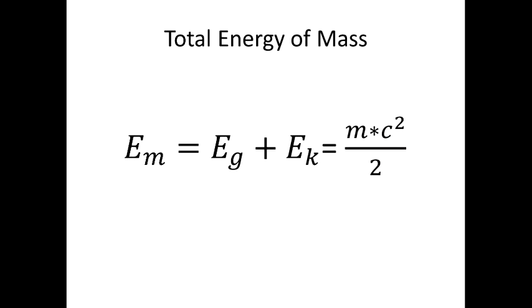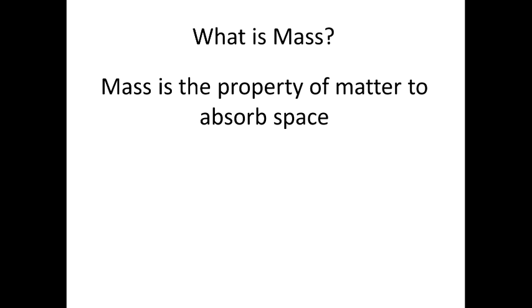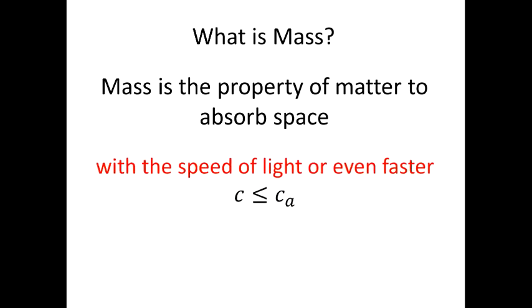Why the total energy of mass is not equal to mc squared must be discussed later, probably in the next video when we'll be discussing nuclear bonds. And here we can draw an important conclusion: mass absorbs space with the speed of light or even faster. This conclusion gives a physical meaning to the speed of light as the ultimate velocity of any material object.